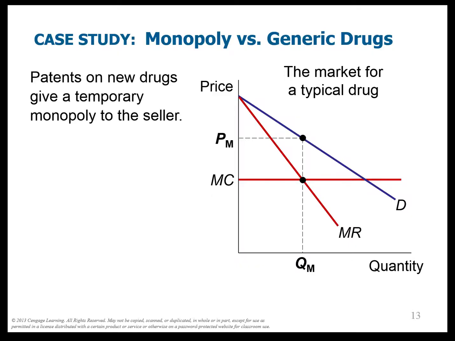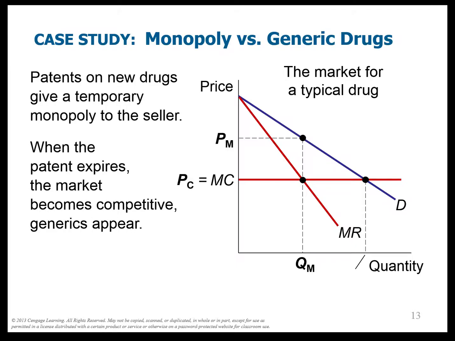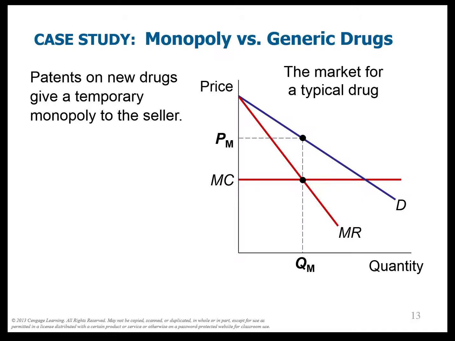So if it's a monopoly, then we know we're going to produce at this point, price and quantity. This is because this is where the marginal cost and marginal revenue curves intersect right here. Notice for simplicity, we just have a flat marginal cost curve. We could have had an upward sloping marginal cost curve, but it's just not necessary. And some firms might have a flat marginal cost curve.